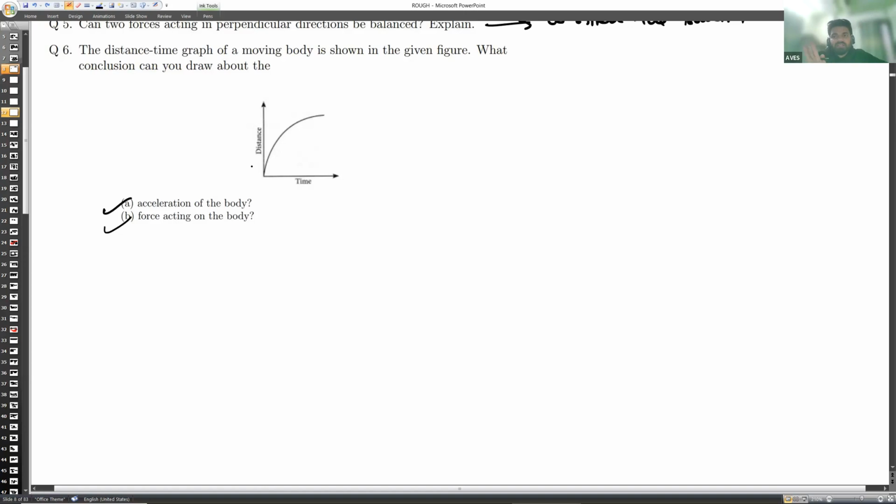And we are not asking whether it is applying the brake or not, we are just asking if it is an accelerated motion. Retardation is also a negative acceleration. So it is asking, is it an accelerated motion? Yes, it is an accelerated motion.